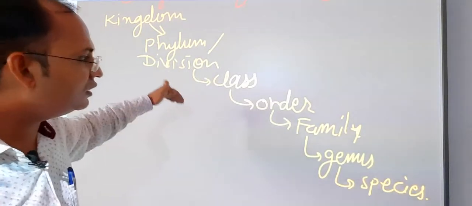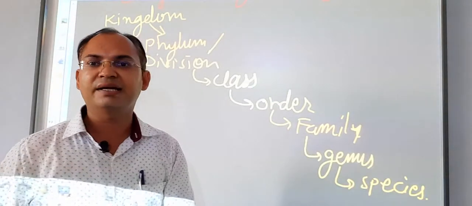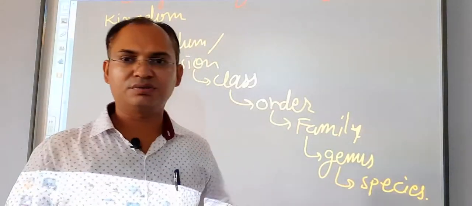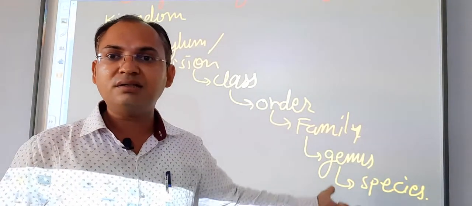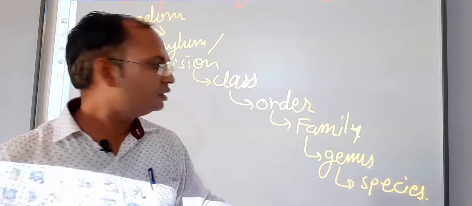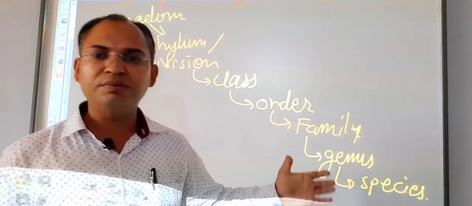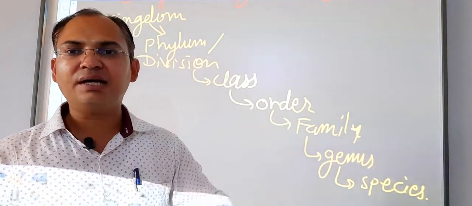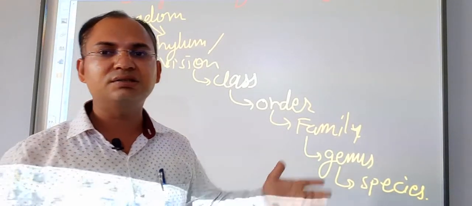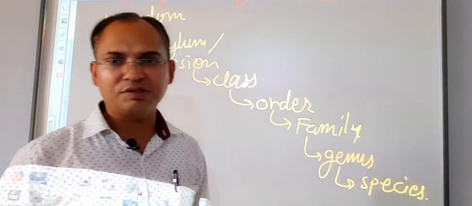So, if we gradually decrease in this hierarchical condition, then in the last species comes. The characters of 2 species do not meet each other. Only some members can be distinguished on the basis of their internal characters or their characters according to their environmental conditions. We can consider them in subspecies.